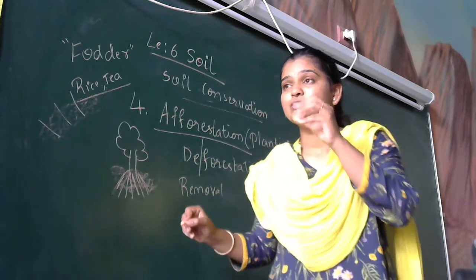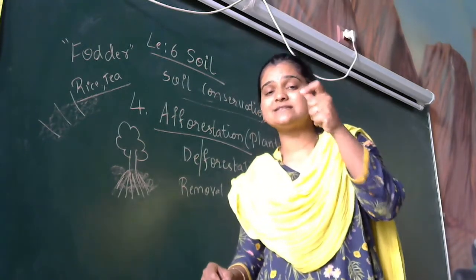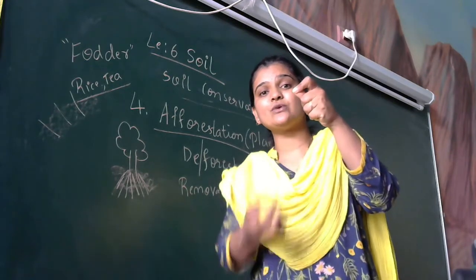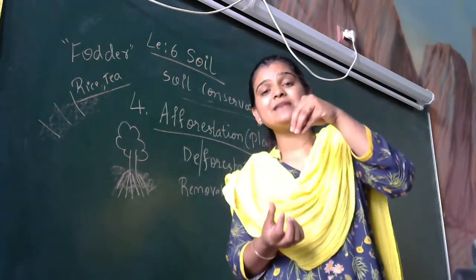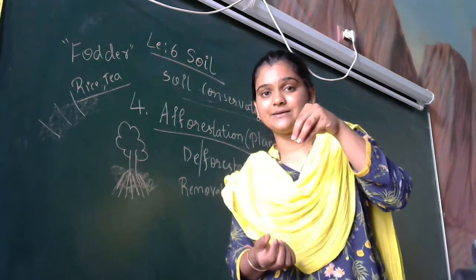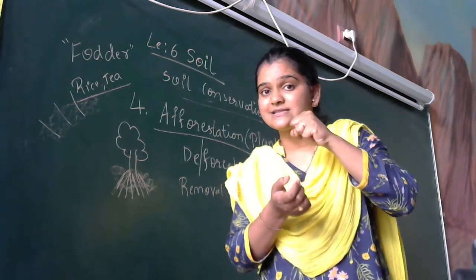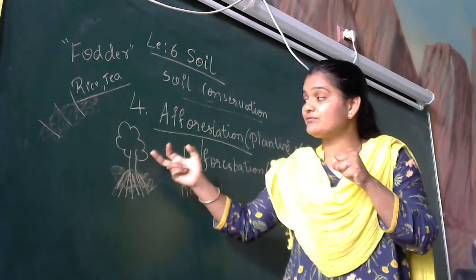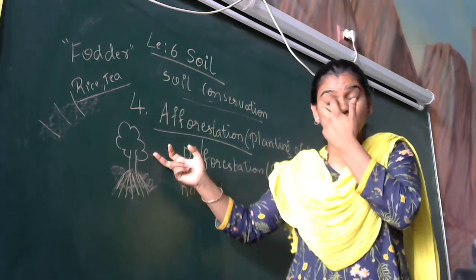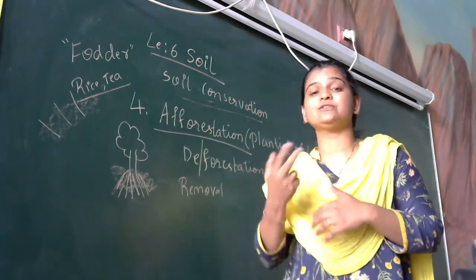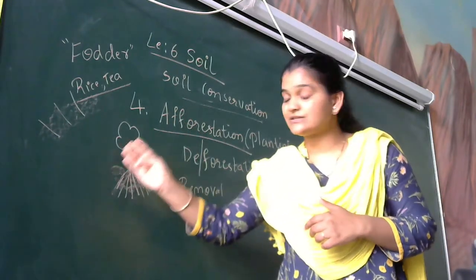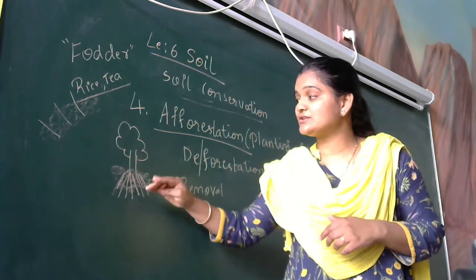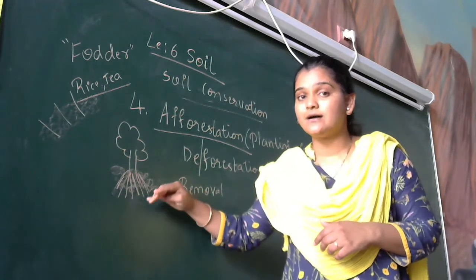Just see that even a small sapling, as I showed you in the first class, holds many soil particles along with it. They have become friends now. Then think about the big trees. Due to many human activities, for housing and for industries, we are cutting down the trees. And after cutting down the trees, what is happening? The soil is also getting affected.